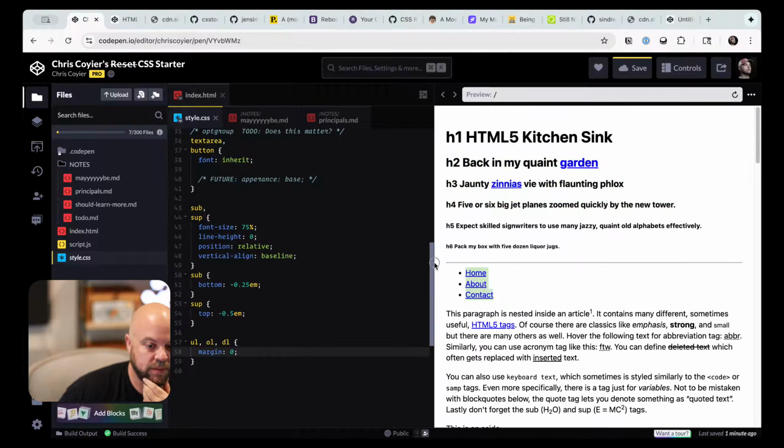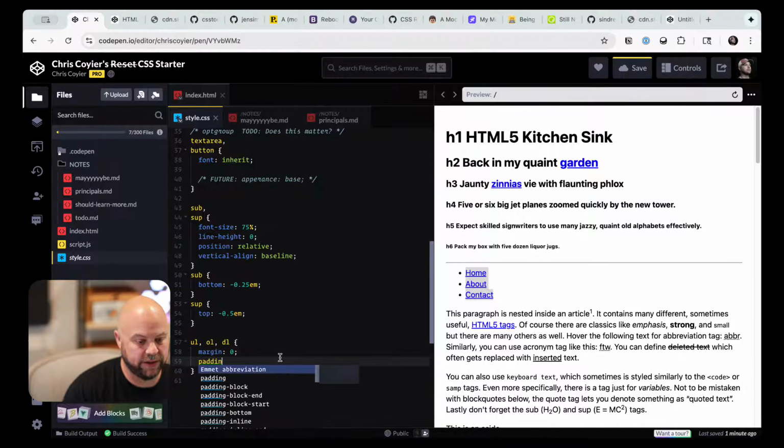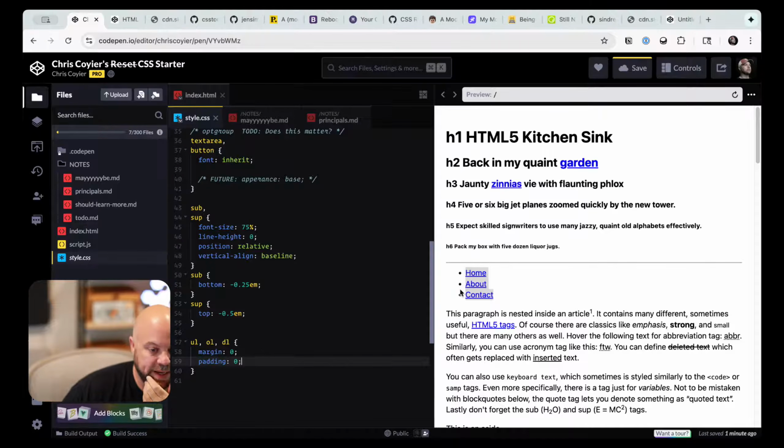So this should, I want that hugging the left. So the margin didn't even do it. I want that padding gone too. And we should basically see these bullets hang off the left. Wow, why didn't that apply to this?